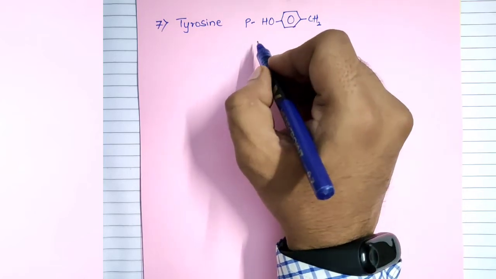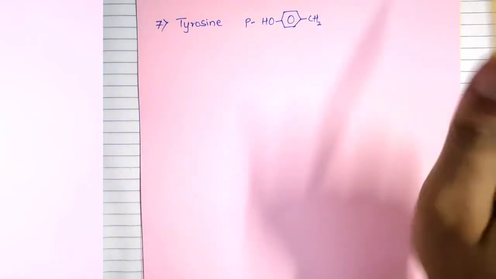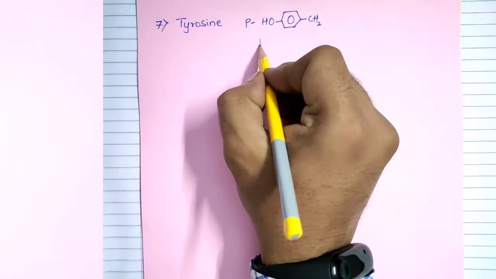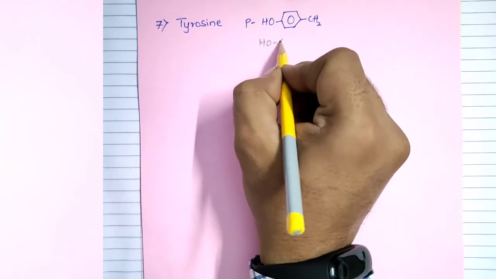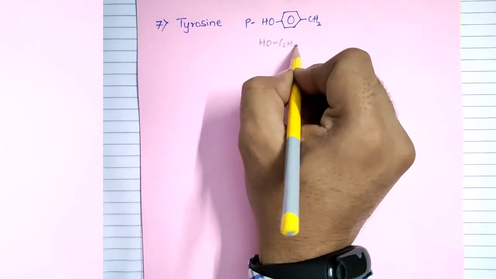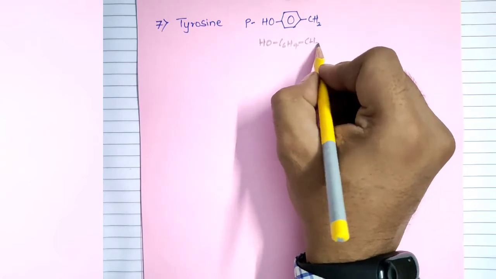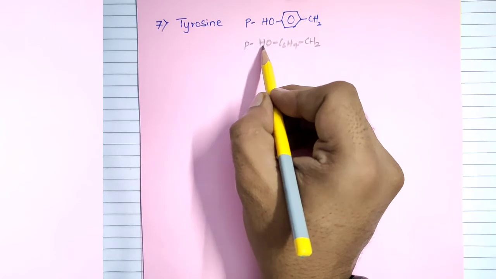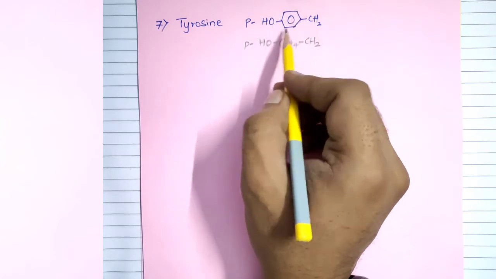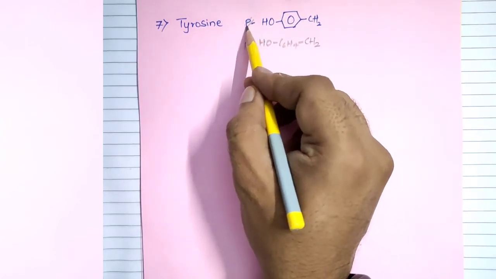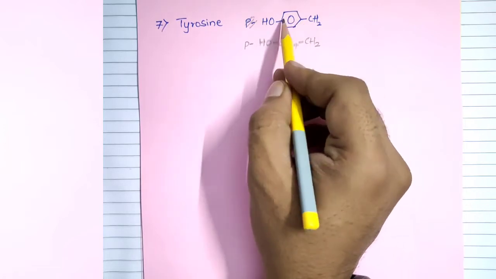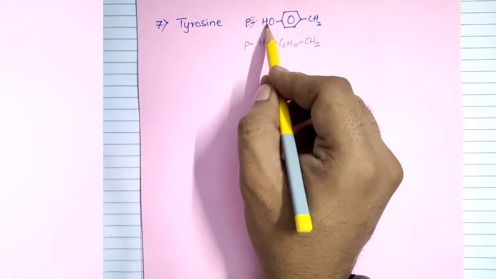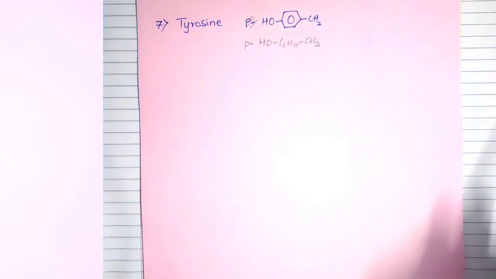In the textbook it can be written in this way also, HOC6H4CH2. So that is why para has been given, so it is to be understood that OH is at para position. I have drawn the benzene ring, so there is no need to write para, because from the ring we can recognize that the OH is at para position with respect to the CH2.